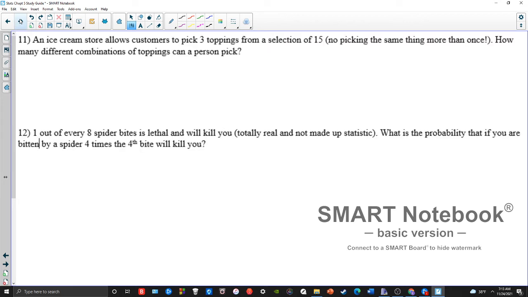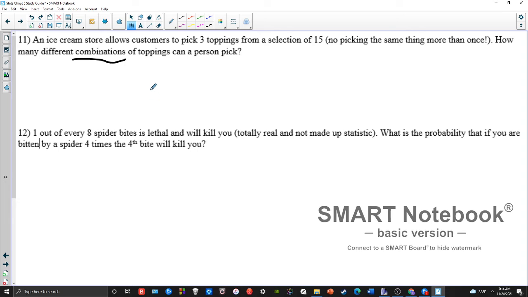Now, these two questions are a little bit of a blast from the past to kind of get ready for finals, essentially. These are stuff we did last chapter about the nPr and nCr business and about the ordered probability problems. So here it says an ice cream store allows you to pick 3 toppings from a selection of 15. You can't pick the same thing more than once. How many different combinations can you pick?